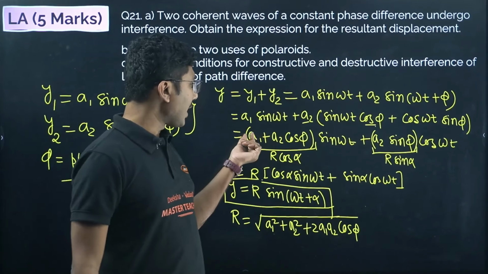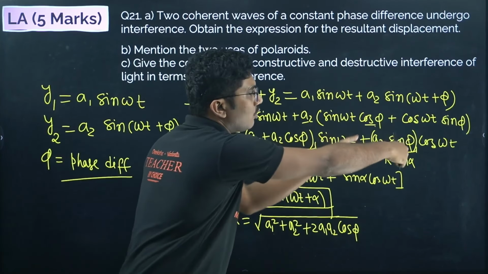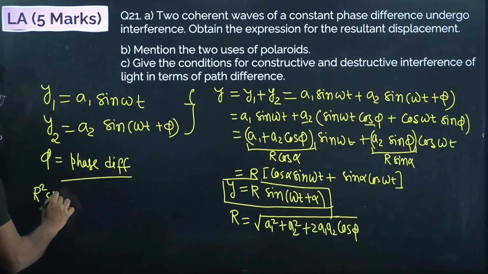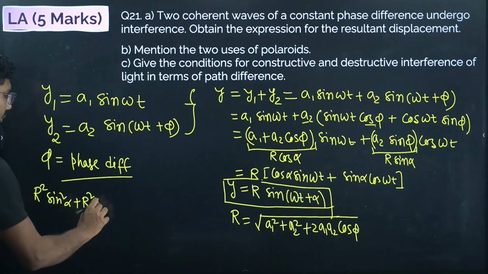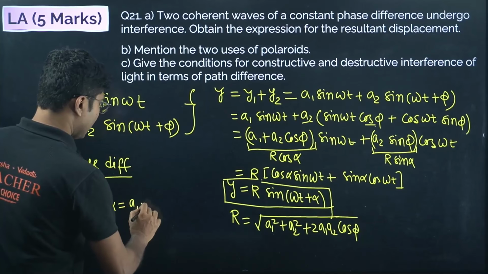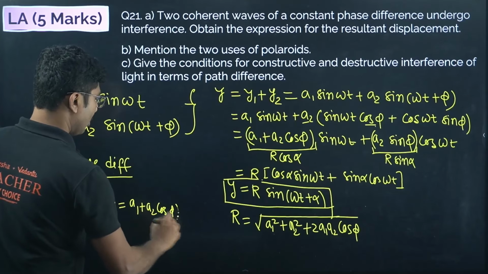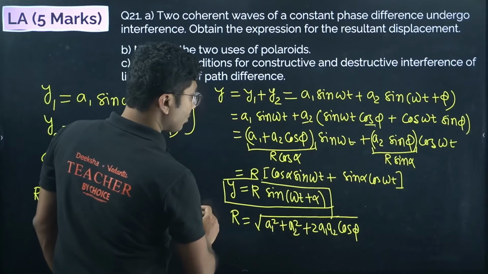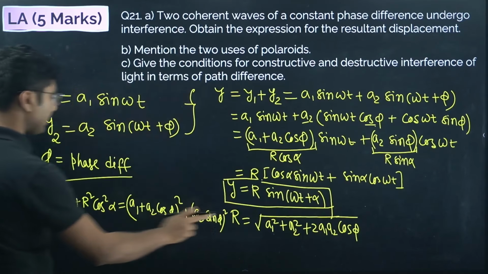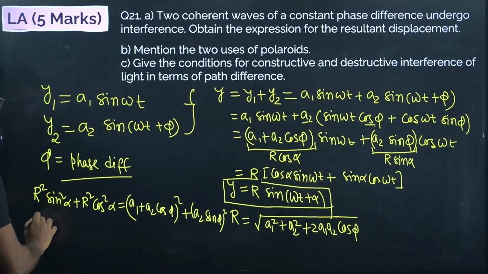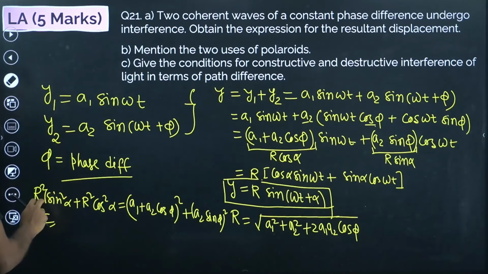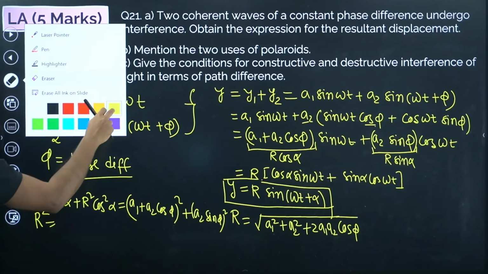If you add the squares, r square sin square alpha plus r square cos square alpha equals (a1 plus a2 cos phi) whole square plus (a2 sin phi) whole square. You don't need to show this, this is just for your understanding. Now r square is common, so sin square alpha plus cos square alpha is obviously 1.